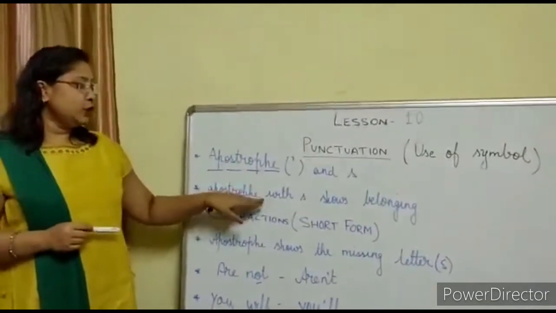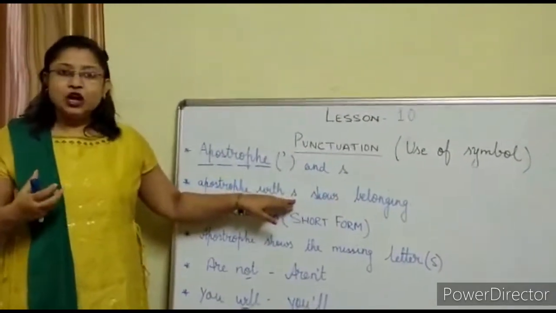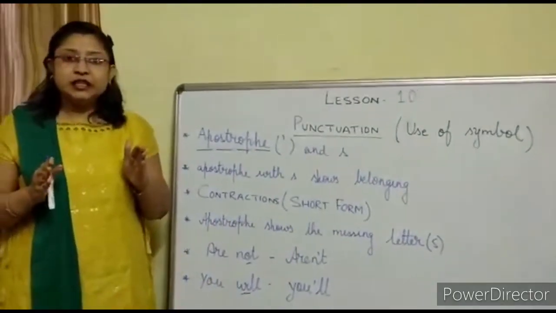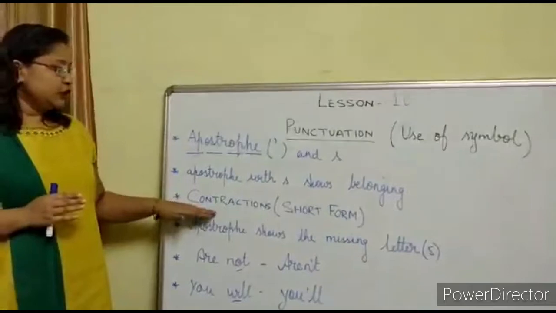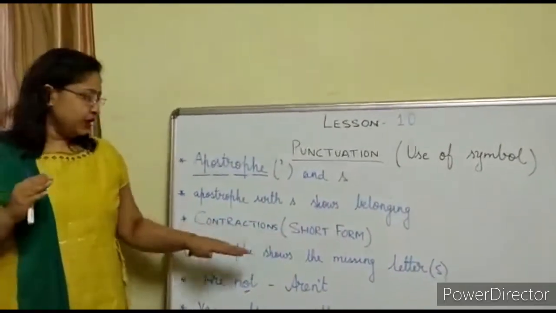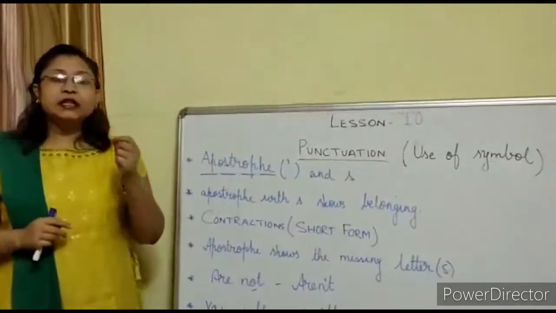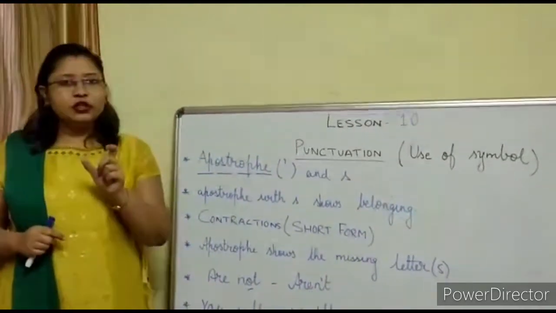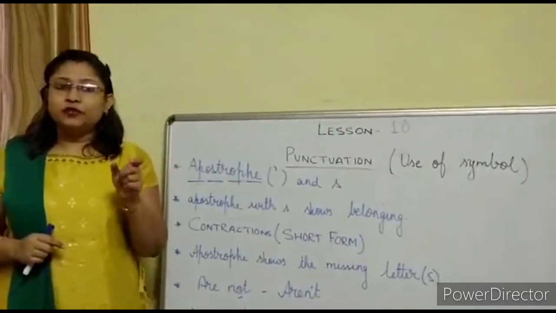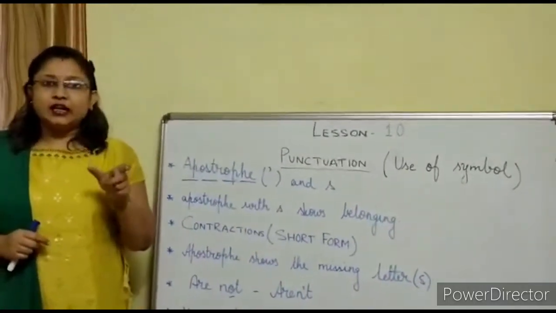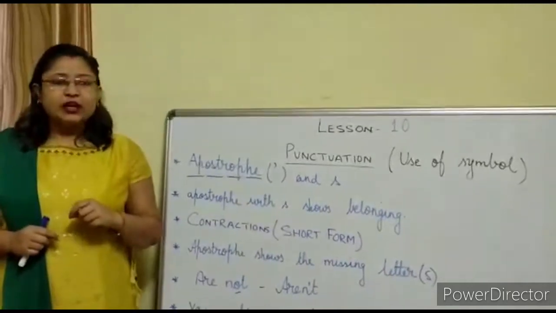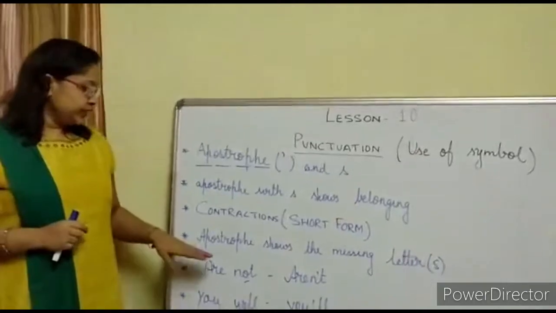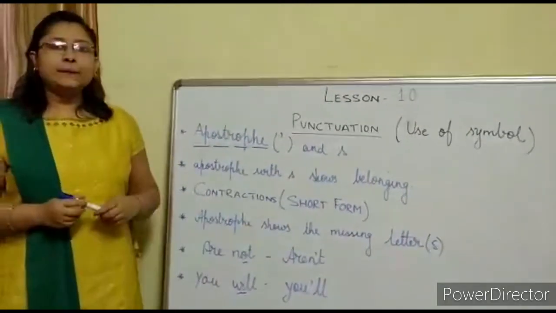Now, apostrophe with S shows belonging or possession. But now we will study it in contraction. Contraction we can also call short form. Now, apostrophe shows the missing letters, like cannot, C-A-N can, N-O-T not. When we are using the short form, we call it can't. So, we are leaving some letters. So the apostrophe shows the missing letters.